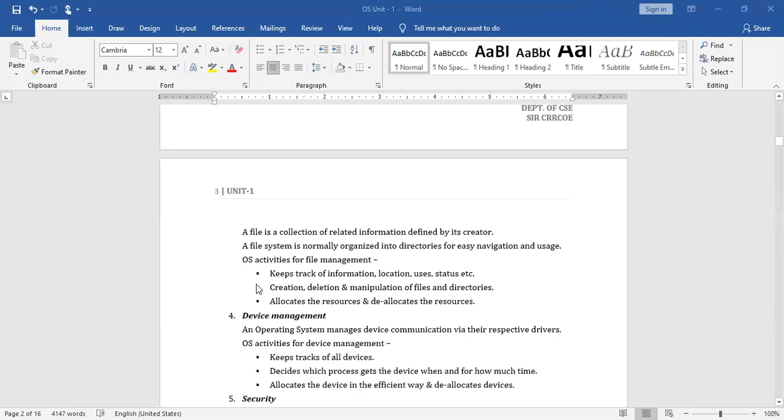So in this context, what the operating system has to do, the first one, is keep track of information, location, uses, status, etc. of the files. That means it maintains, as I told you, the file allocation table, where it maintains the information regarding the location of all the files which are stored inside your storage area.